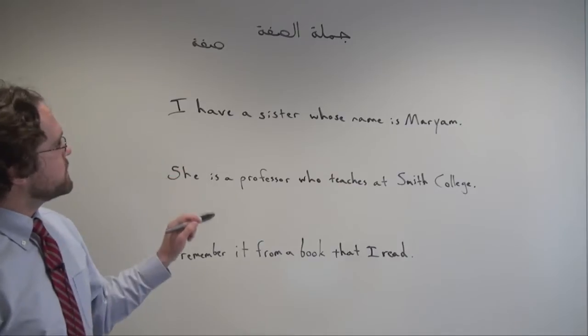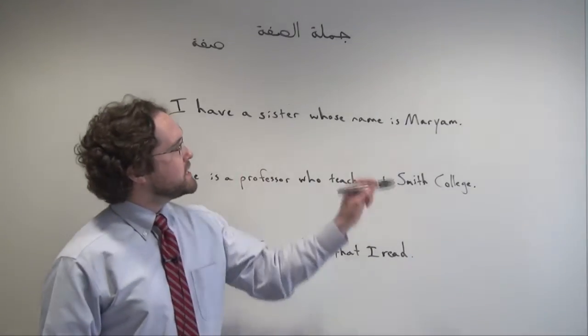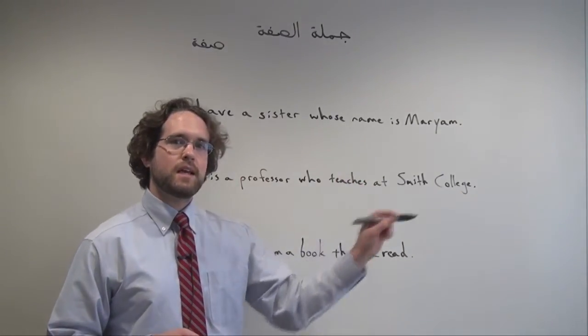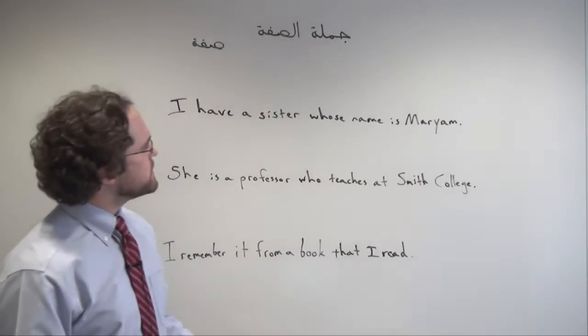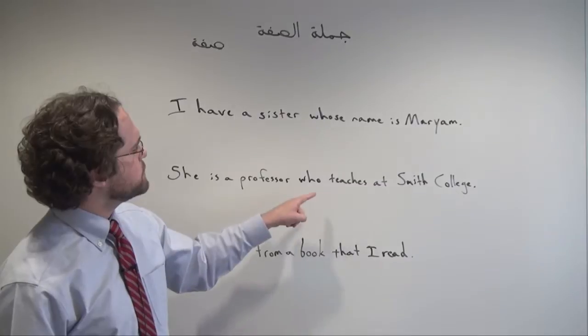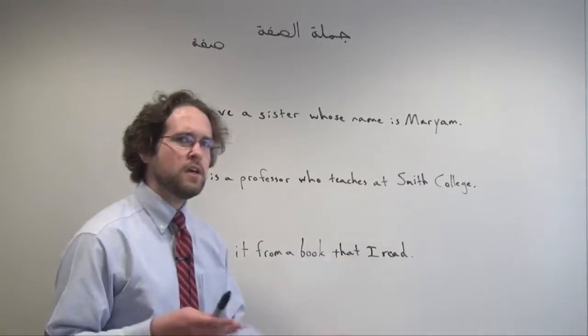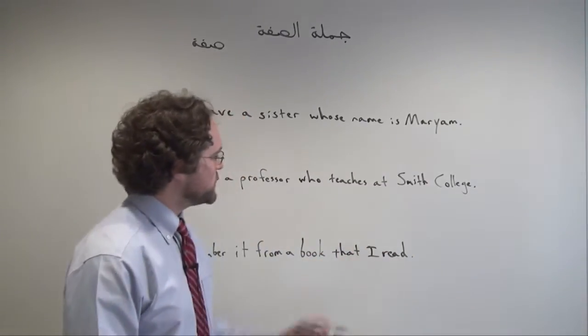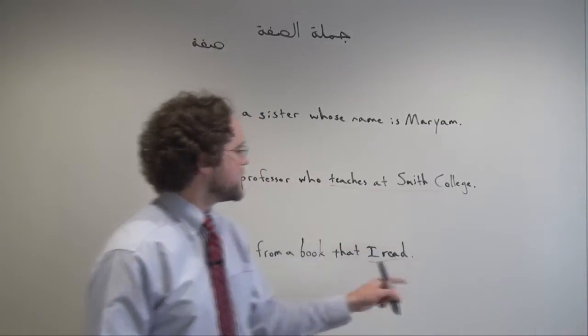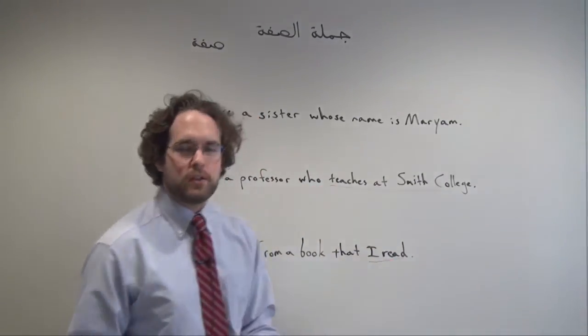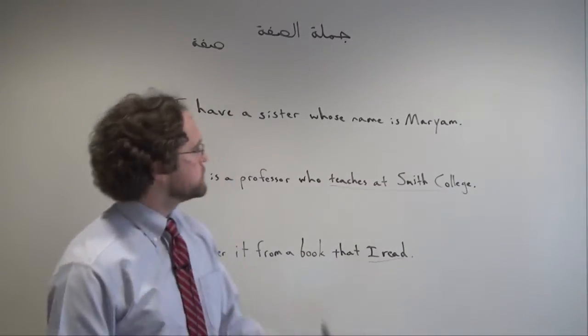In Arabic, we need a complete second sentence, a jumla ismiya or a jumla fa'liya. In English, you'll notice that after the whose, the who, the that, we're provided additional information in a way that is not quite a complete sentence, right? I read, well, it could be a complete sentence, but we don't have an object for our verb.